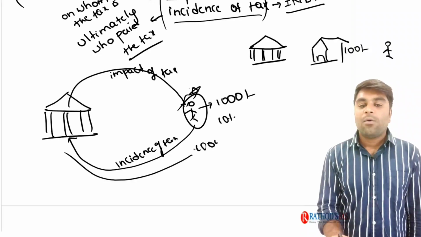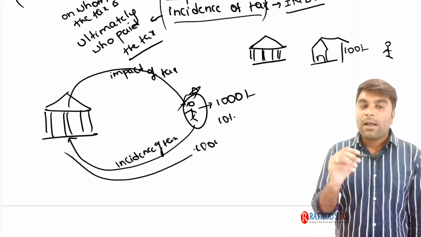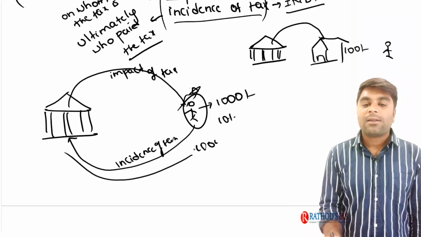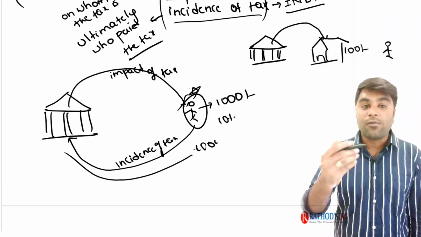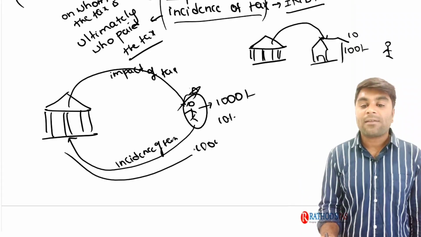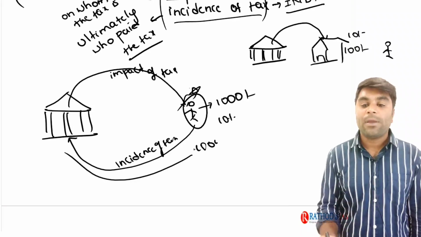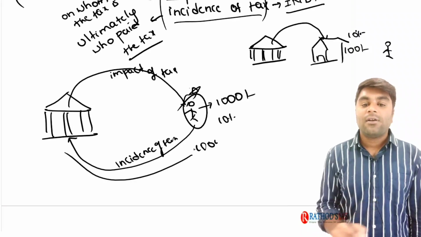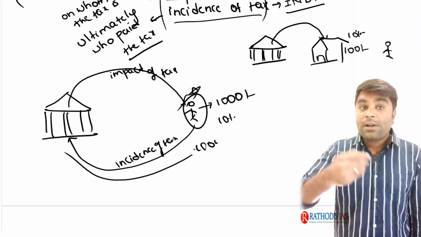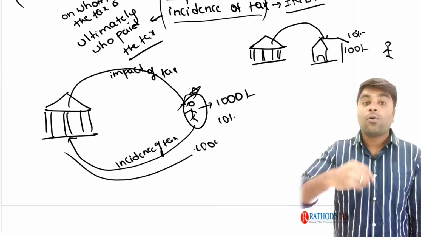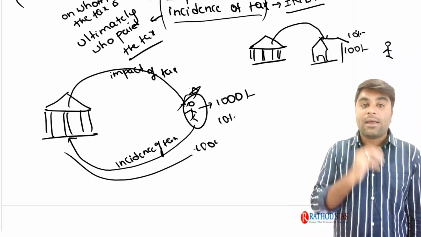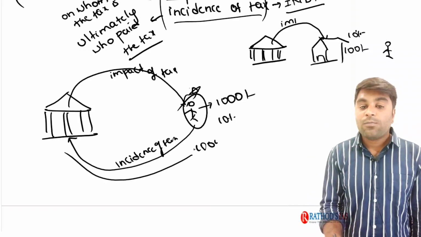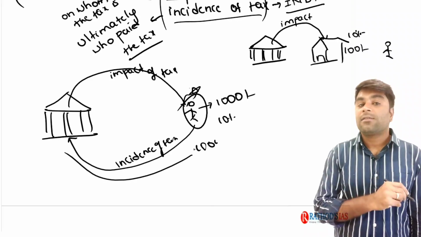Now see guys, what the government is going to do is, the government says to the shopkeeper that on every book you sell to your consumers which is priced at 100 rupees, you need to pay me 10% of the tax. So impact of tax means on whom the tax is being levied. You need to remember it. Incidence of the tax means ultimately who paid the tax. So impact of tax, on whom the tax is being levied, it is on the shopkeeper.